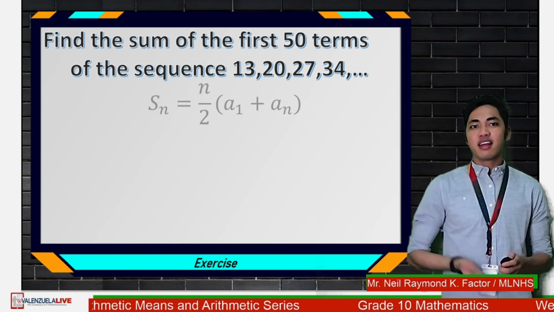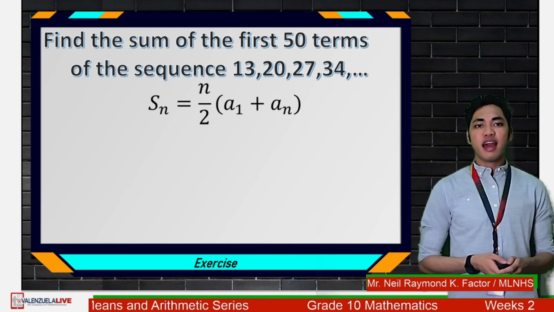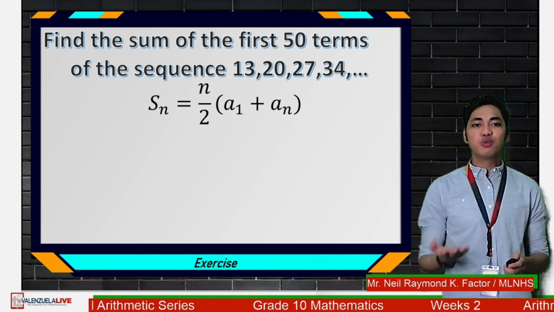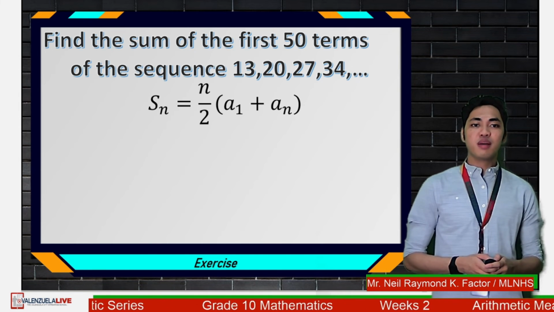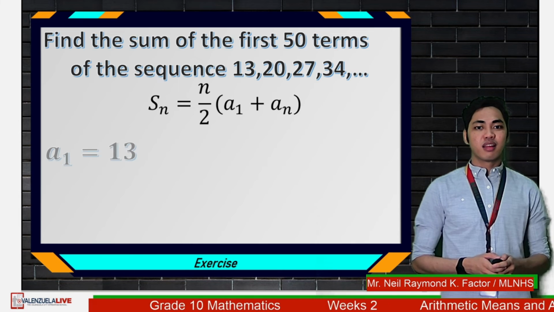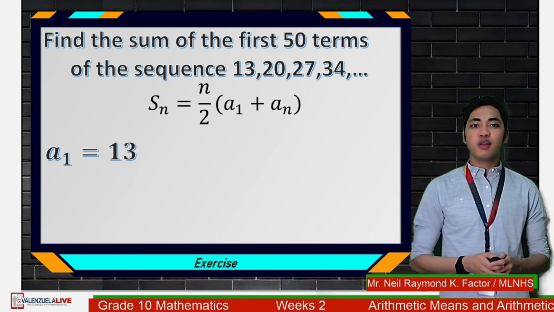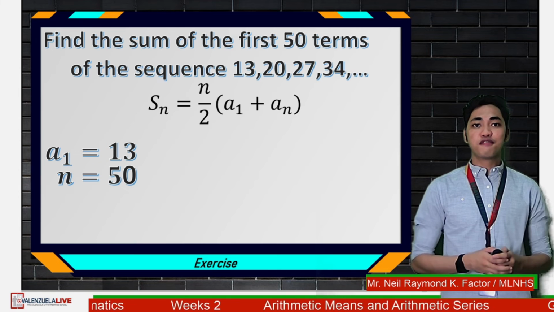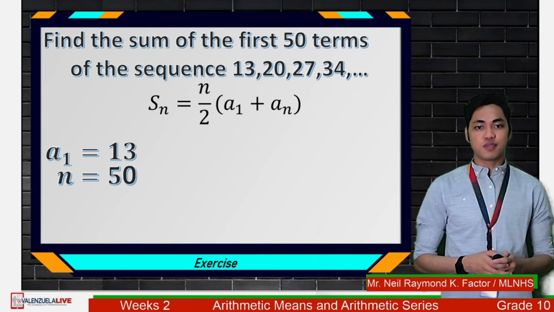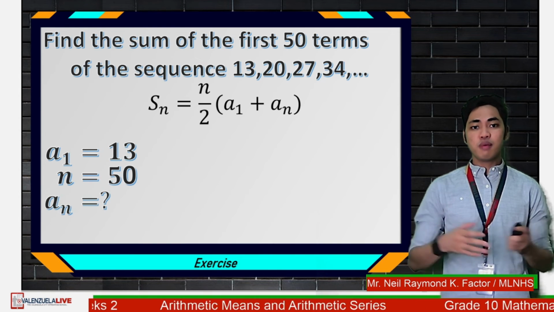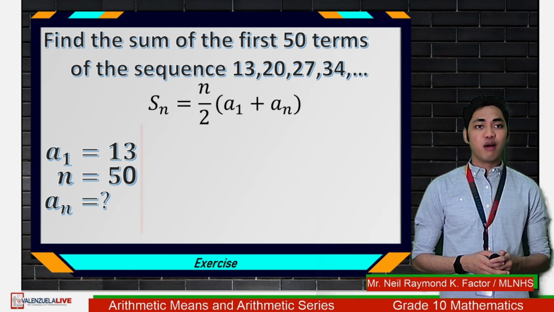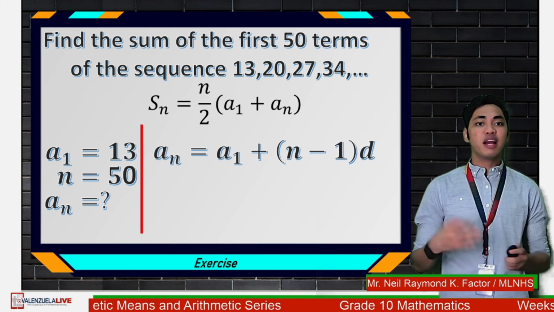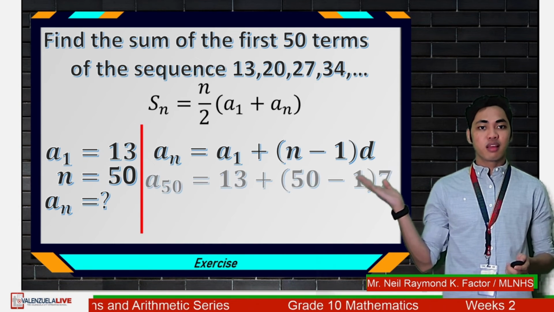So let's try. Again, we use the formula S sub n is equal to n over 2 times the quantity a sub 1 plus a sub n. Our a sub 1 in this given, or the first term, is 13. For our n, we have 50 since we have 50 terms. Again, for our a sub n, we don't know for now. So we need to solve for our a sub n using this formula.